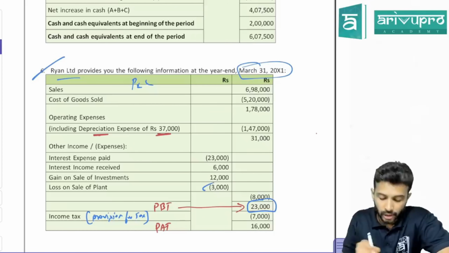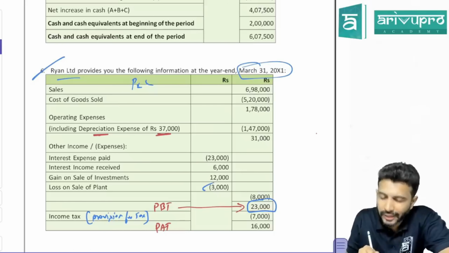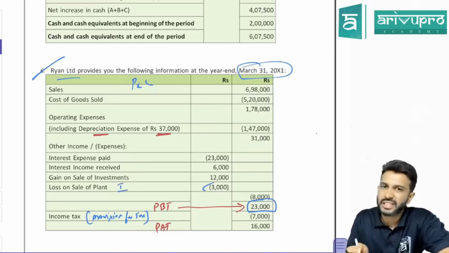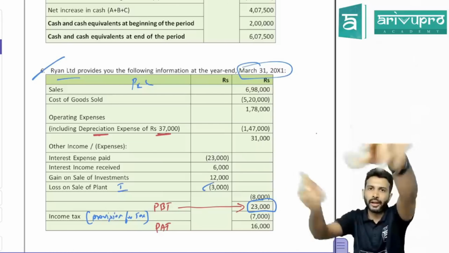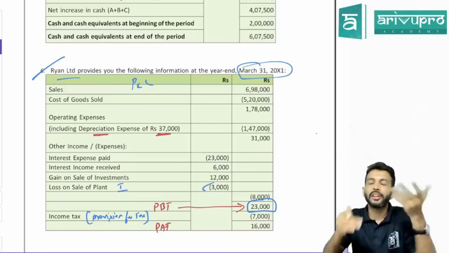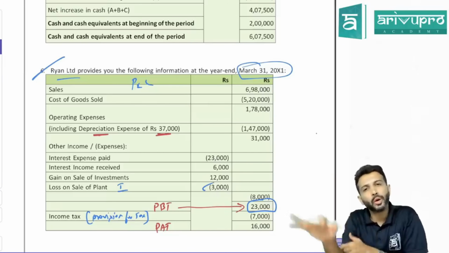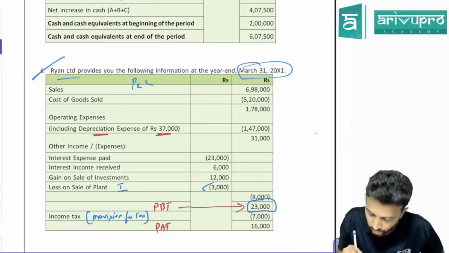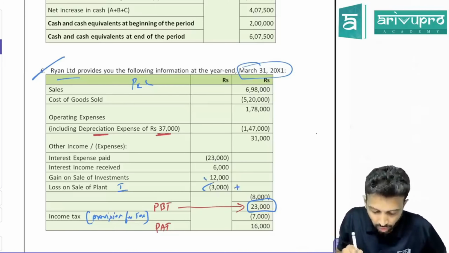Hence, what do we need to do? Loss on sale of plant is an operating activity or investing activity? Investing activity. But it is already transferred to P&L. So P&L is already reduced. If P&L is already reduced, it means operating cash flow is also indirectly already reduced. And what do we do? Add back. Then gain on sale of investment.